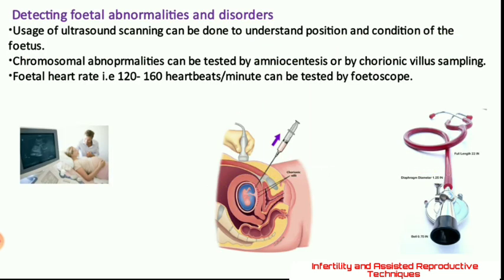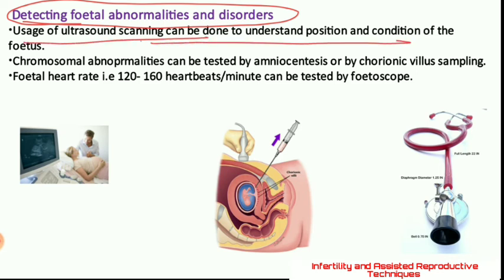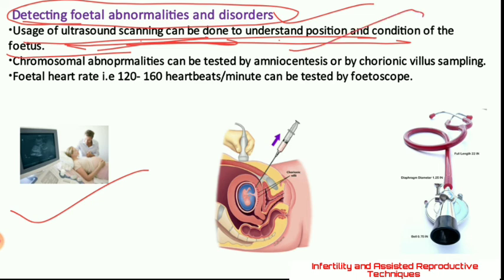Next, let us talk about some techniques which are utilized for detection of abnormalities in a child. A fetus who is still in the mother's womb, his abnormalities and disorders have to be tested so as to make him grow properly. For that, ultrasonography can be utilized, which shows the position and condition of the fetus.